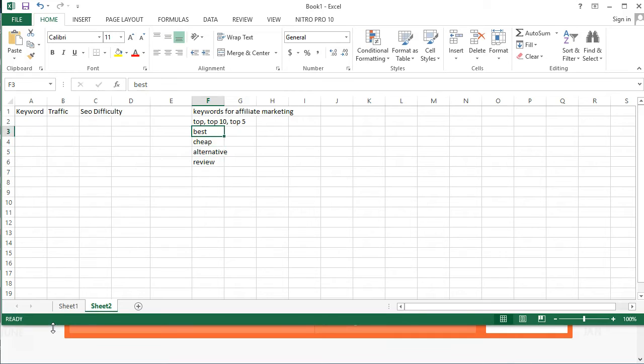So we should first try to find out good keywords based on these keywords and our niche. To find good traffic, we should look for a low amount of SEO difficulty. So you should create a spreadsheet with keyword, traffic and SEO difficulty and write down all of them. Try to find good keywords with these. So let's search. As we have taken the keto diet or keto related products as our niche, we are going to search for good keywords with these terms, low SEO difficulty and high traffic.